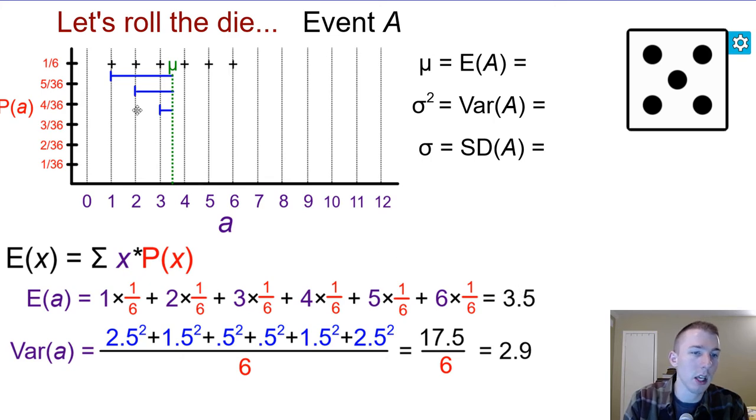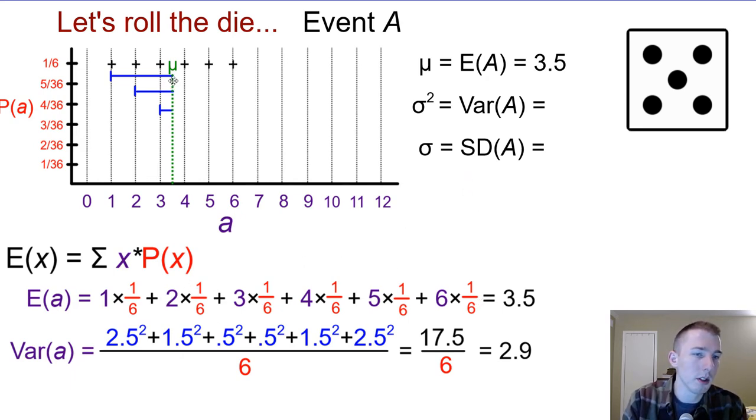That's our expected value. If I graph it out here, we have our outcomes of 1, 2, 3, all the way through 6, and each one has a probability of 1 out of 6. The average between those is the 3.5, which is the mean that I'm graphing right here. The next part we might be interested in is the variation. The variation is the sum of the squared deviations, each multiplied by its individual probability, which in this case is the same as dividing by the number we have, because all the probabilities are equally likely.